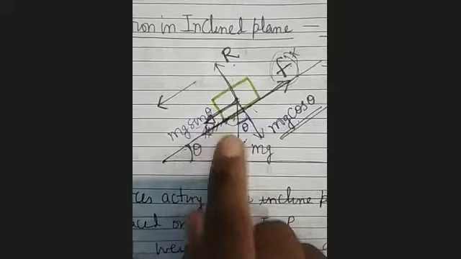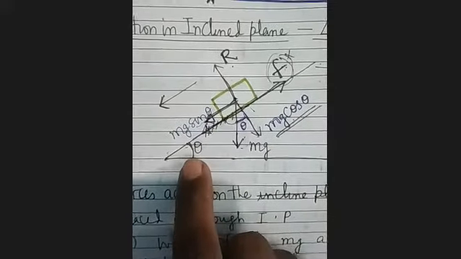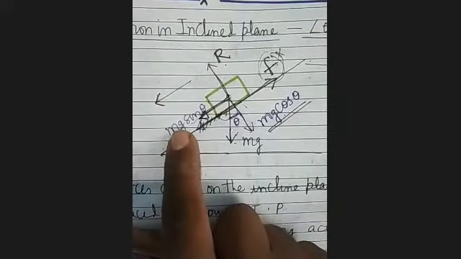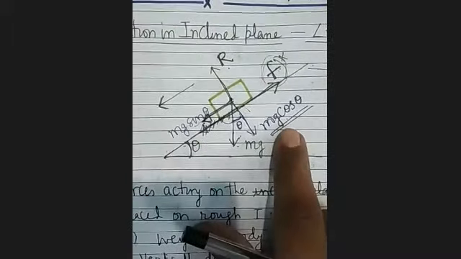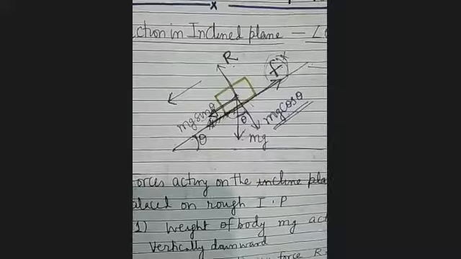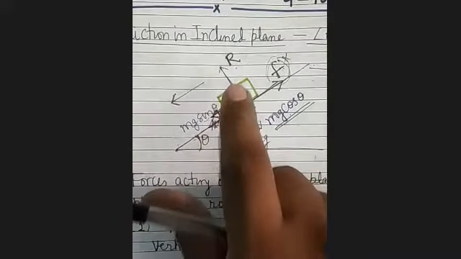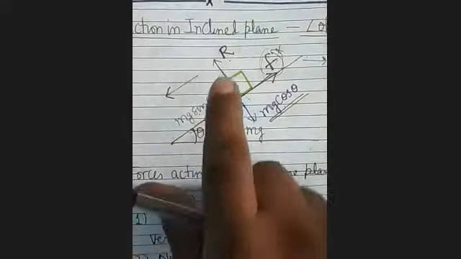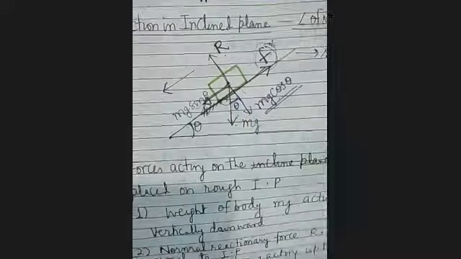One more thing: when theta increases, mg sin theta increases, but mg cos theta will decrease. Mg cos theta will decrease, and therefore the normal reaction R will also change.